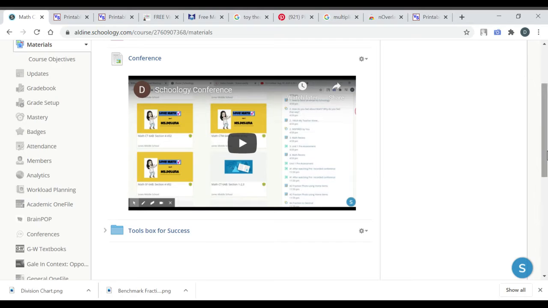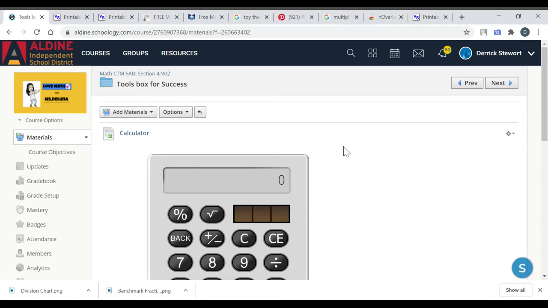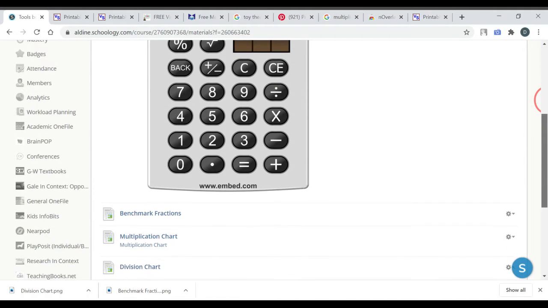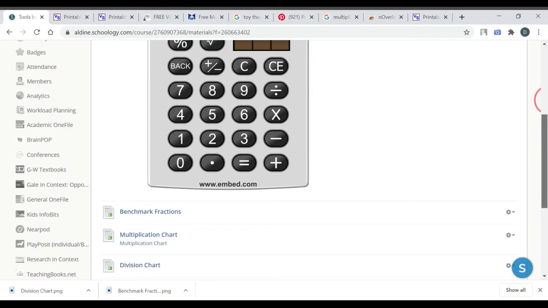So you're going to scroll down to Toolbox for Success. We're going to click on that. So in Toolbox for Success, I have a calculator, I have benchmark fractions chart, I have a multiplication chart, I also have a division chart.